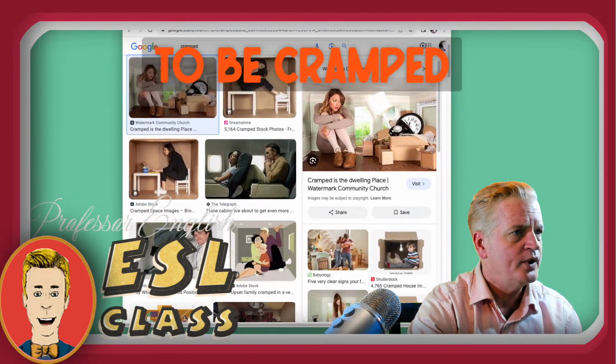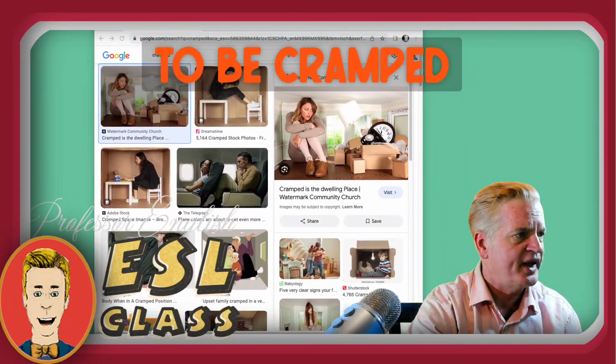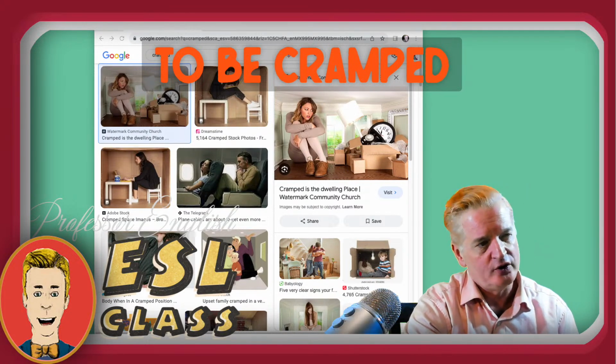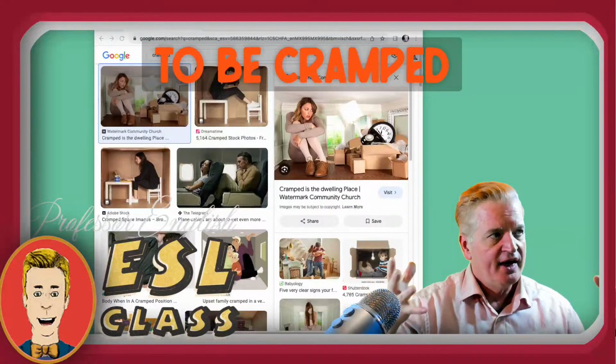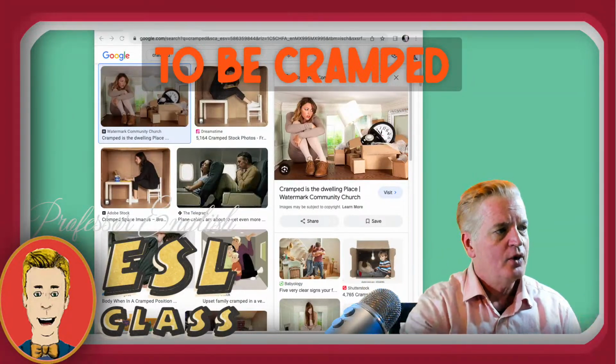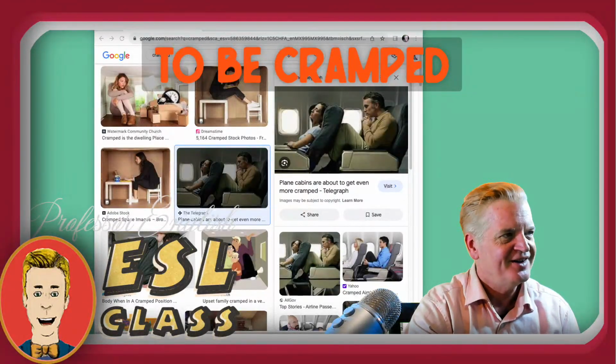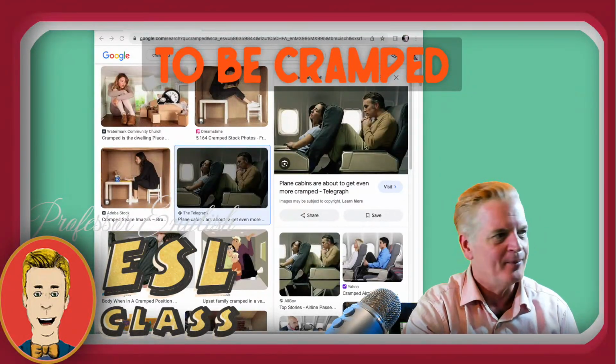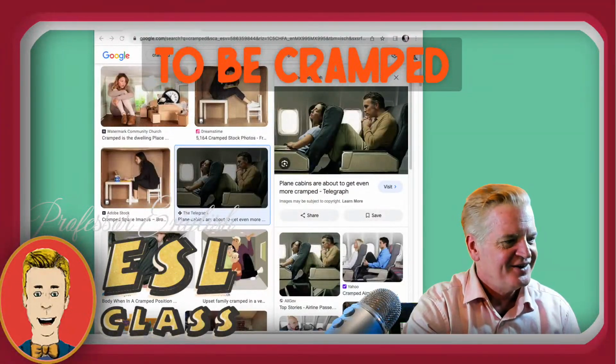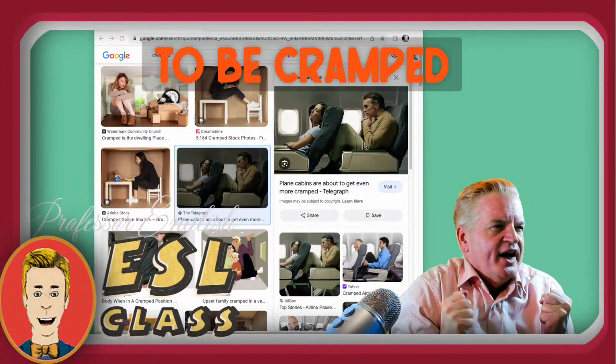Cramped is when you're talking about a small space. Like you can see this woman, this room is way too small for her. She can't move around. You use the word cramped when you talk about plane seats. Here's a plane seat. Plane seats are notoriously cramped. So you feel very uncomfortable because you can't move.